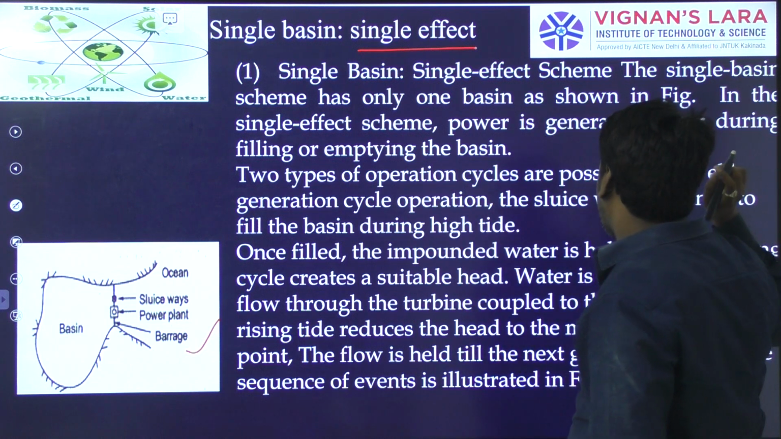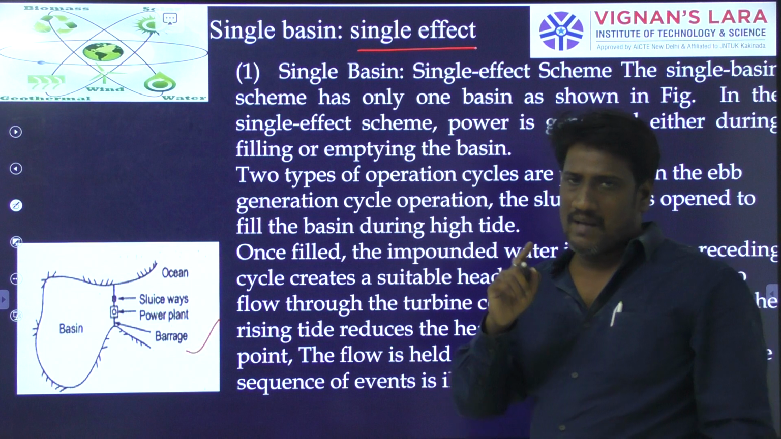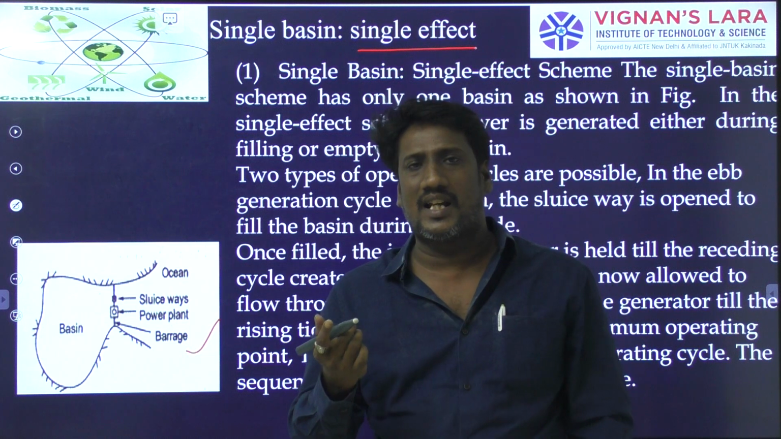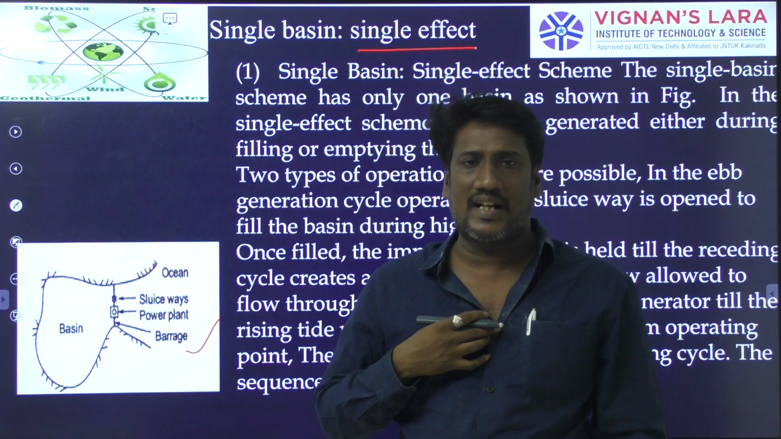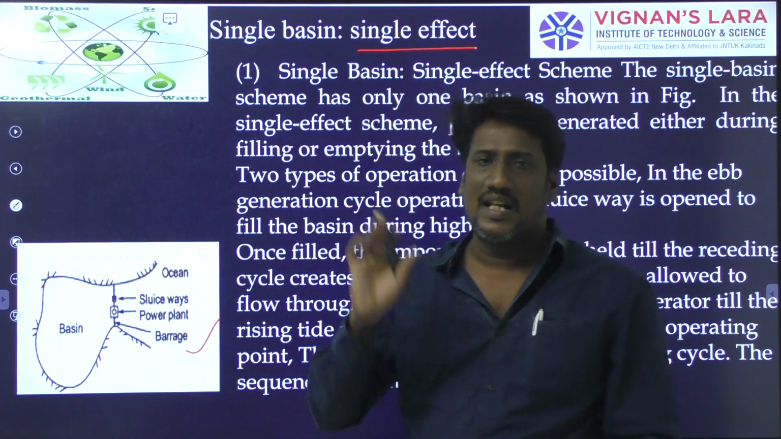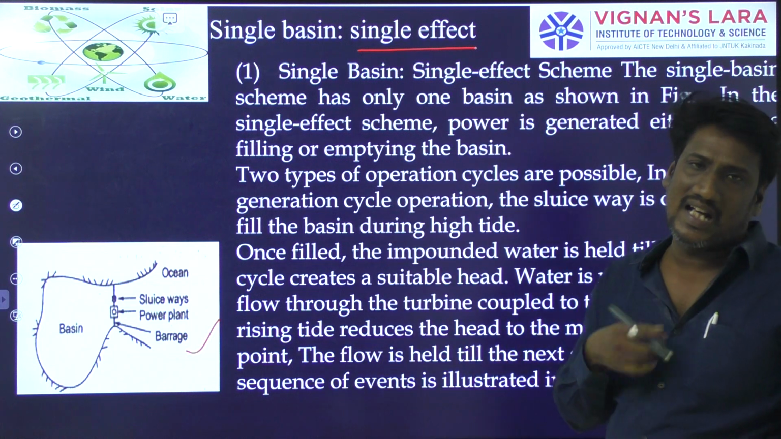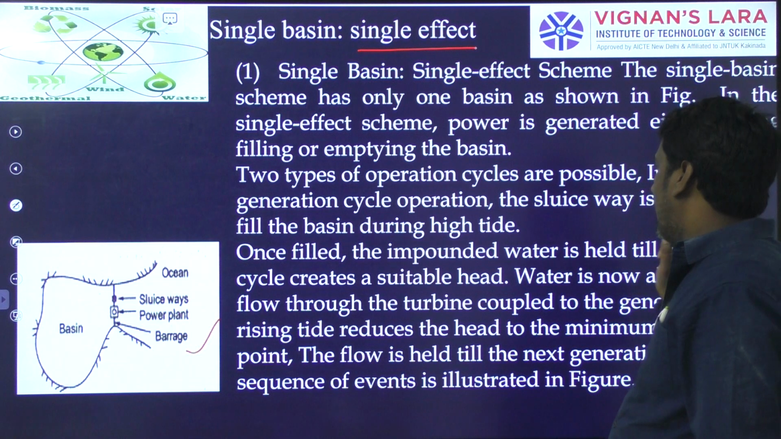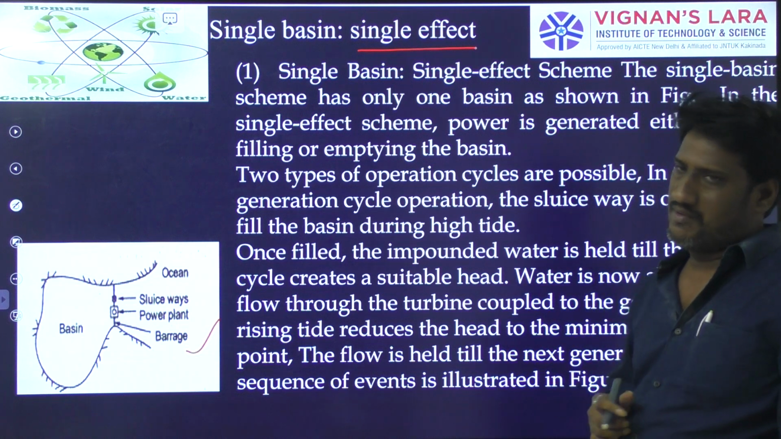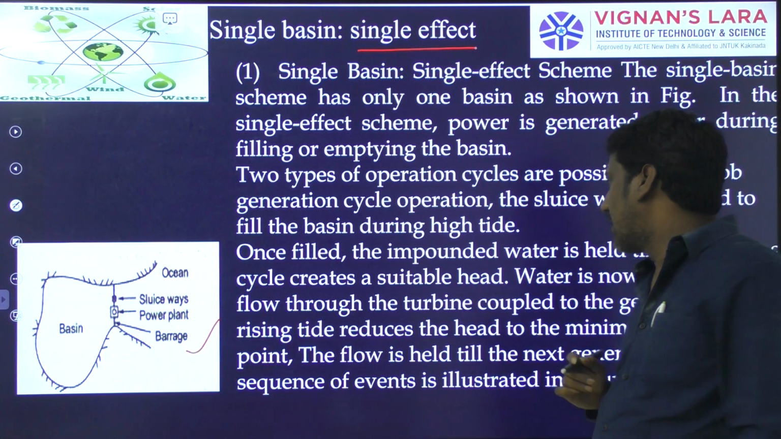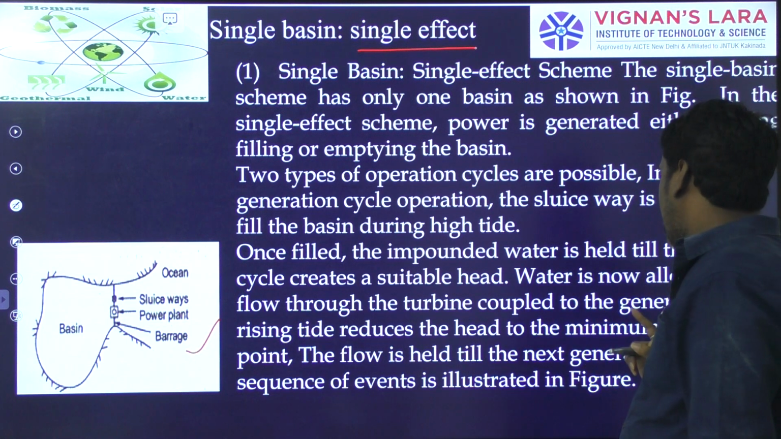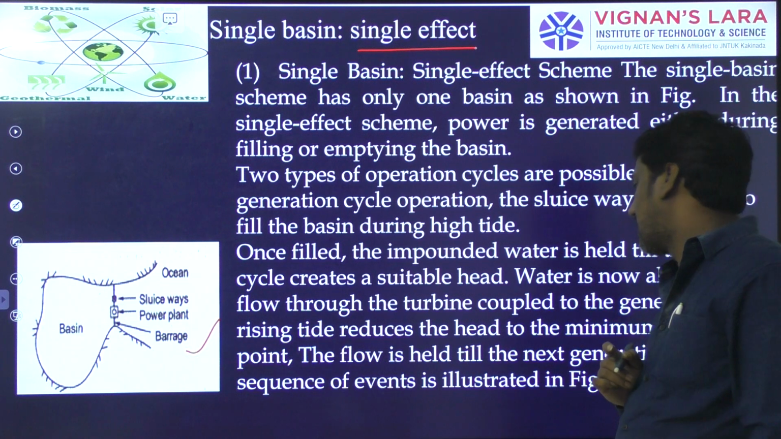Two types of operation cycles are possible in this: either the ebb generation cycle or the flood generation cycle. If the power is generated during flood, that is called a flood generation cycle. If the power is generated during ebb, that is called an ebb generation cycle. Likewise, two cycles are possible. Once filled, the impounded water is held till the cycle creates a suitable head. Water is now allowed to flow through the turbine coupled to the generator. The flow is held till the next generating cycle. The sequence of events is illustrated in the figure.